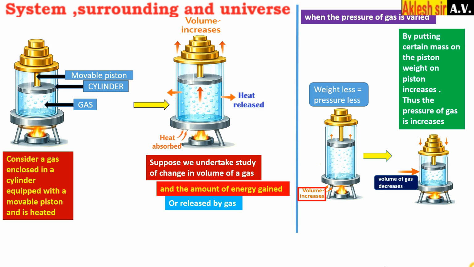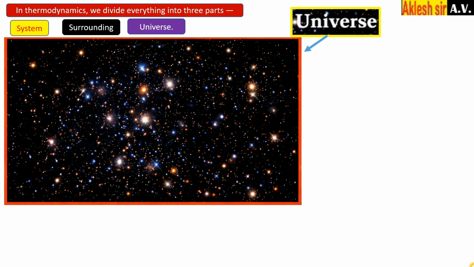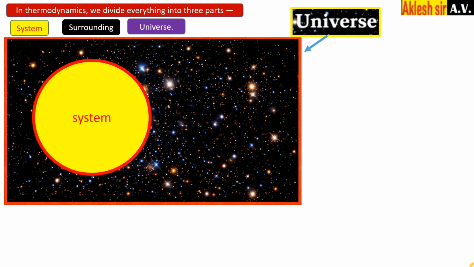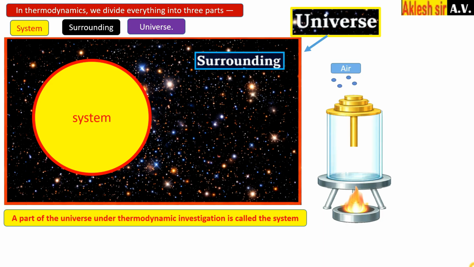In this case, the gas under study is called the system. In thermodynamics, we divide everything into three parts: system, surroundings, and universe. Consider the rectangular part representing the universe, and the circle representing the system, and the rest of the part other than the system is called the surroundings. First, let us understand what a system is. A system is the part of the universe which is under thermodynamic investigation. For example, if gas is enclosed inside a cylinder with a piston, then the gas inside the cylinder is called the system.